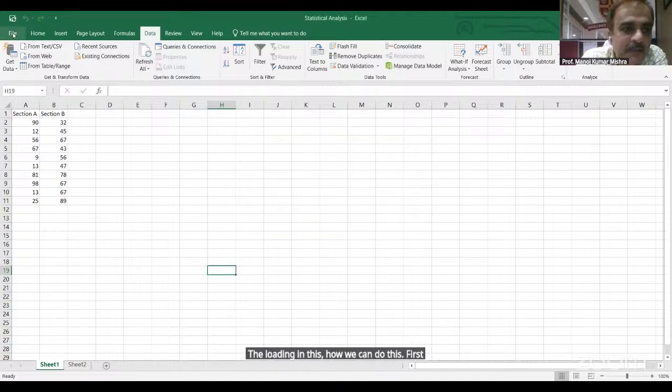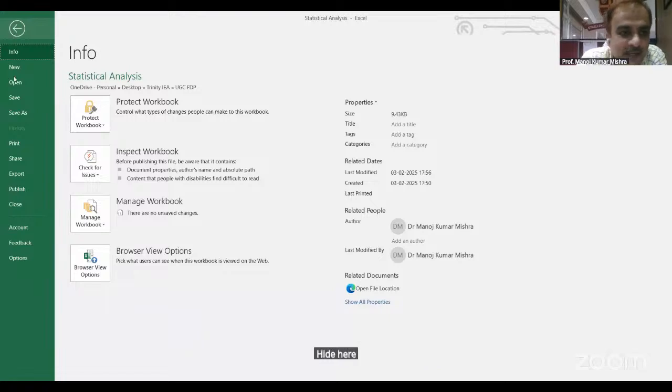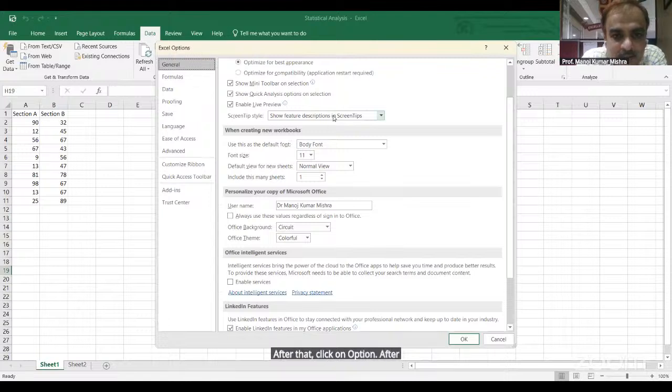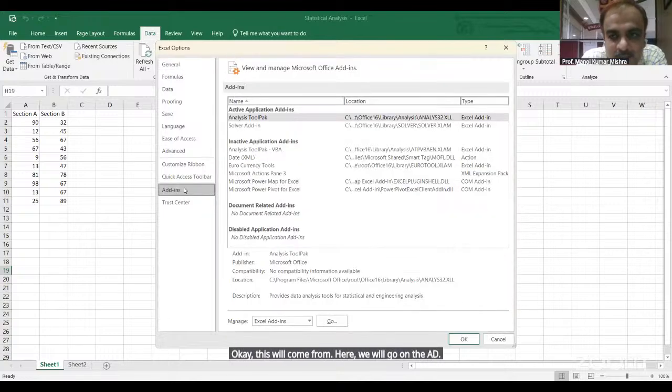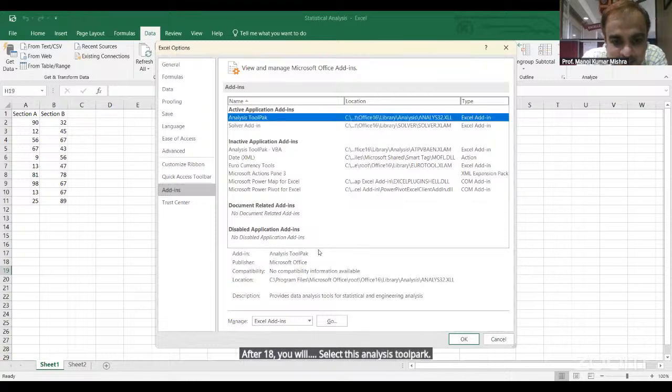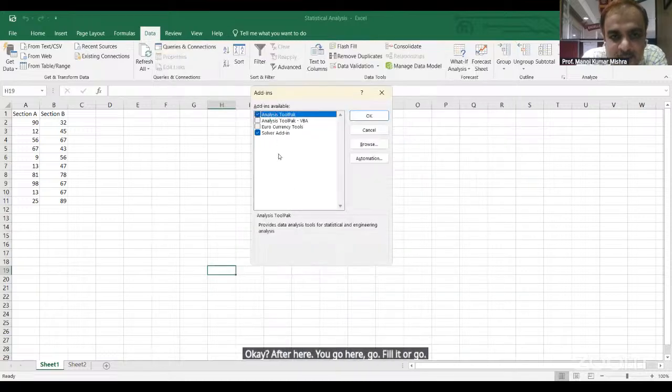First of all, you go to the file. After file, go to the option. First click on file, after that click on option. After option, this will come. Here you will go to add-ins. After add-ins, select this Analysis ToolPak. After that, click on go. If we do not select this, it will not come.